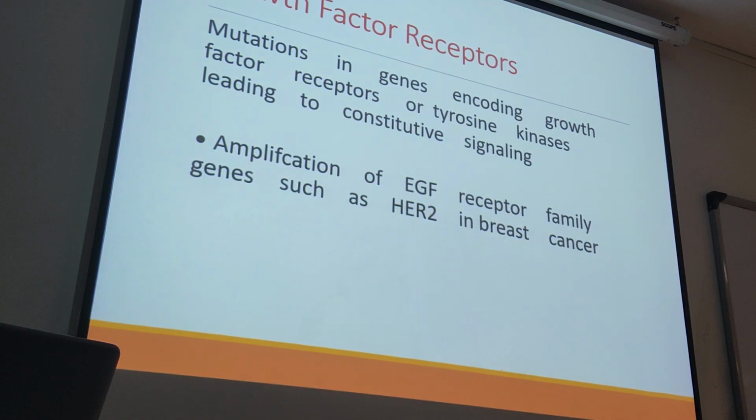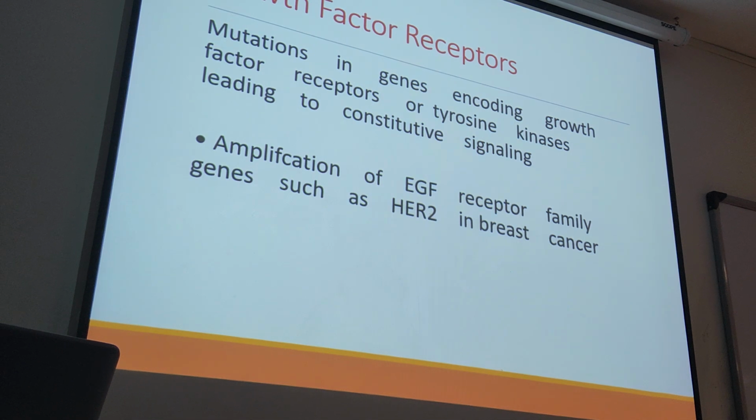The next one, remember, is the growth factor receptor. Mutation in the genes encoding the growth factor receptor means that if something goes wrong in the growth factor receptor genes, this receptor is not under control anymore and sends the signal automatically without any control. So as a result, again we have cancer or neoplasia. An example is amplification of epidermal growth factor, which we name EGF, which is a receptor for the family of HER2. It is important in breast cancer.